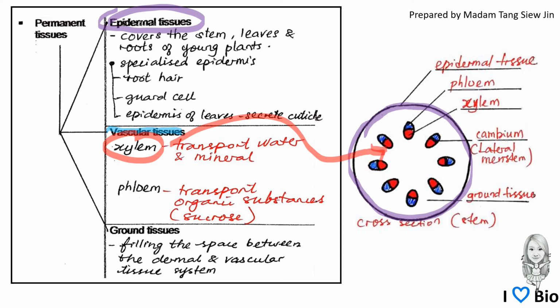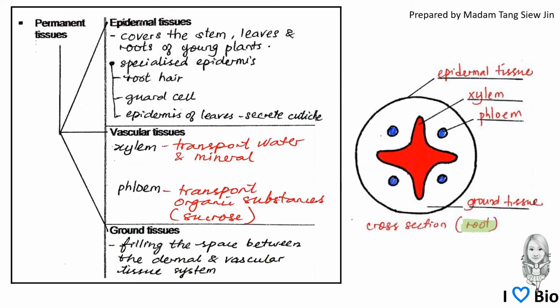And the phloem tissue, which transports organic substances like sucrose, is colored blue here. And the ground tissue fills the space between the dermal and vascular tissue systems. So all of this, which I colored yellow, is the ground tissue.